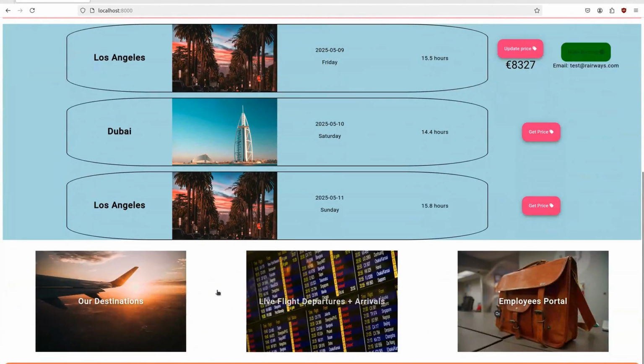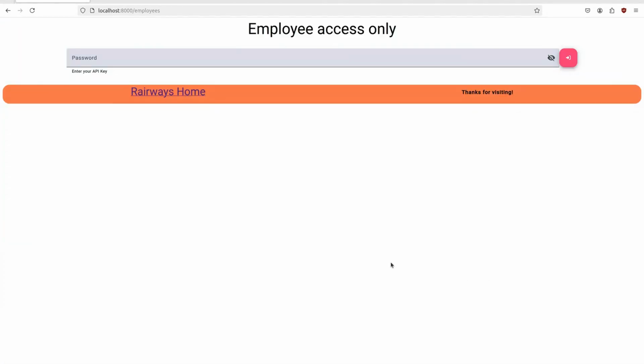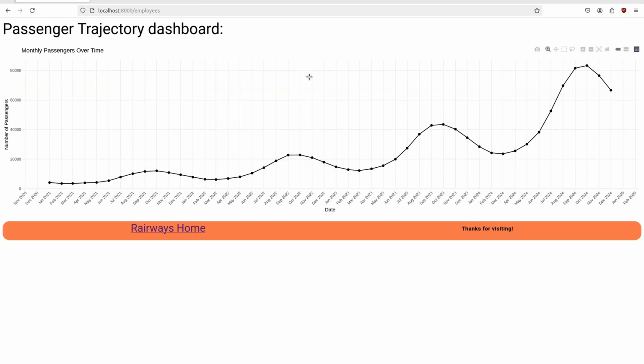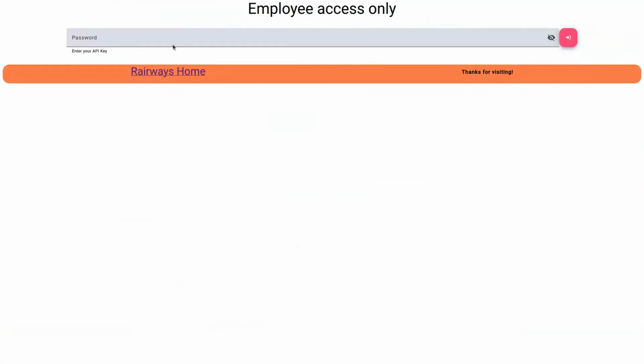Moving further down to these 3 widgets, we'll start from right to left. The employees portal directs us to a login box asking for our internal API key. Entering these credentials will trigger the Plotly endpoint. If the request is successful, the interactive plot will appear. Whilst if unsuccessful, nothing will happen except that an error message will appear, which occurs for all endpoint errors.